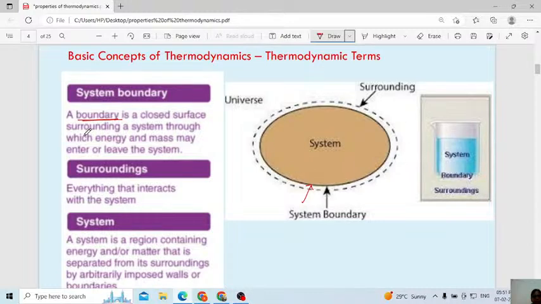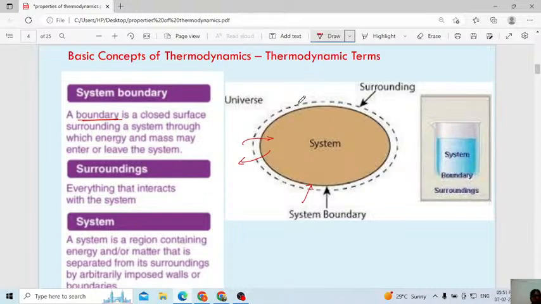A boundary is a closed surface surrounding a system through which energy and mass may enter or leave the system. With the help of this boundary only, energy or mass may enter into the system or leave it. It is an imaginary boundary. Through this one, energy or mass may enter or leave.